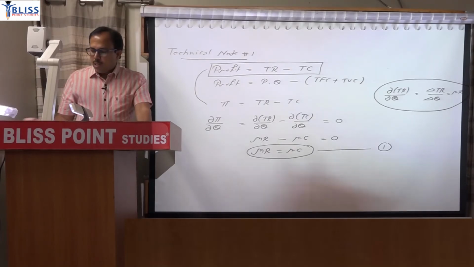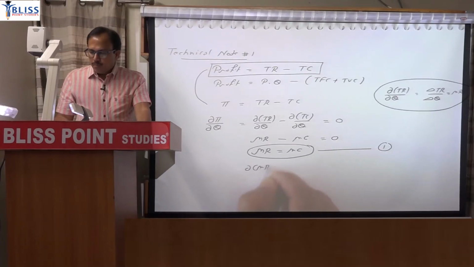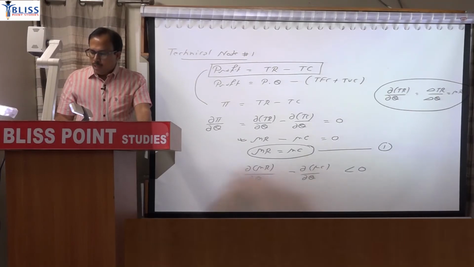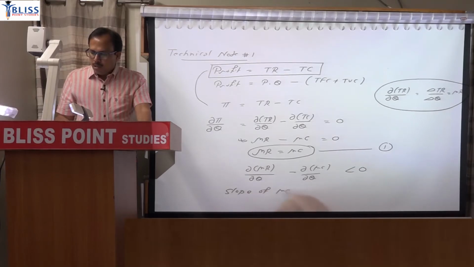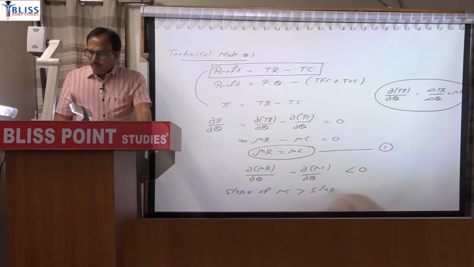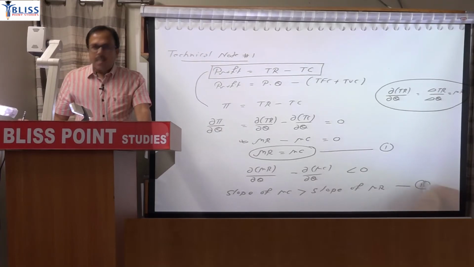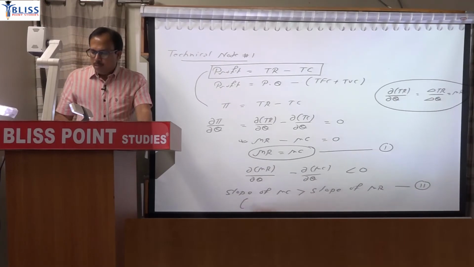So first differentiation must be equal to 0, and second differentiation, second meaning for this equation, must be negative. But this value can be negative only when this number is negative, and when I differentiate a concept, I get the slope of that. So the slope of marginal cost must be greater than the slope of marginal revenue. This is your second and sufficient condition.